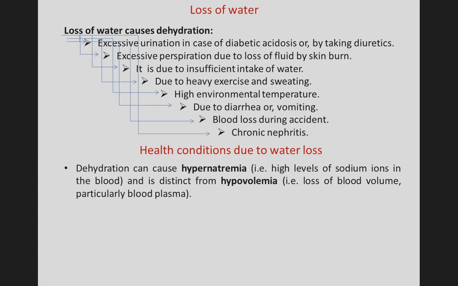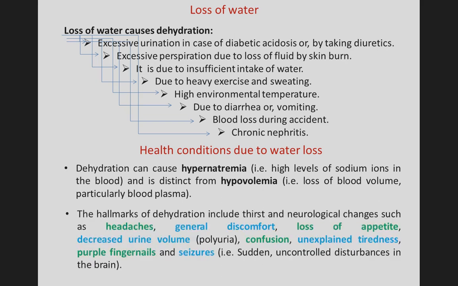The health conditions due to water loss. Dehydration can cause hypernatremia, that is high level of sodium ions in blood, and is distinct from hypovolemia, that is loss of blood volume, particularly blood plasma. The hallmarks of dehydration include thirst and neurological changes such as headache, general discomfort and loss of appetite.